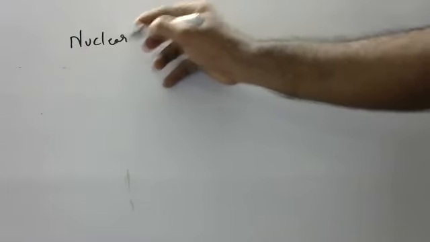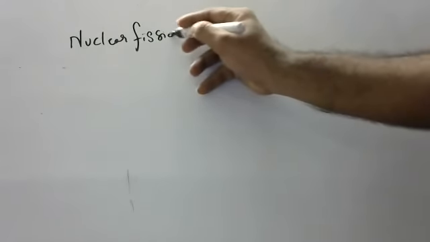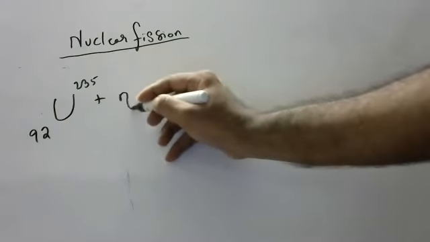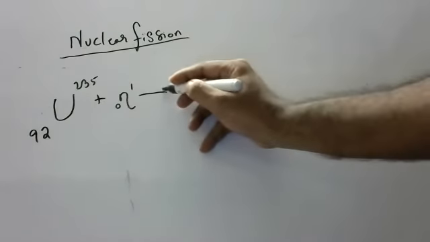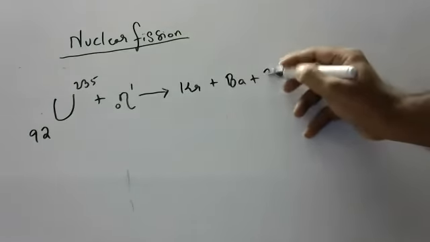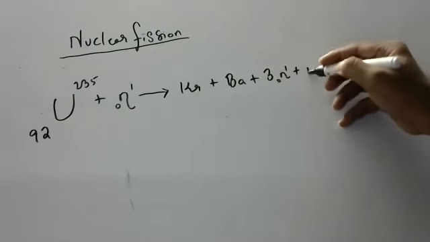Now listen, children. Alpha, beta, and gamma rays: who is emitting them? Radioactive elements. Why are they emitting? To attain stability. In this process, one of the famous reactions, the nuclear fission reaction, was discovered. Do you know what nuclear fission is, children? Nuclear fission means a big element is taken and bombarded with a slow moving neutron, then it breaks into krypton and barium by liberating 3 more neutrons and large amounts of energy.